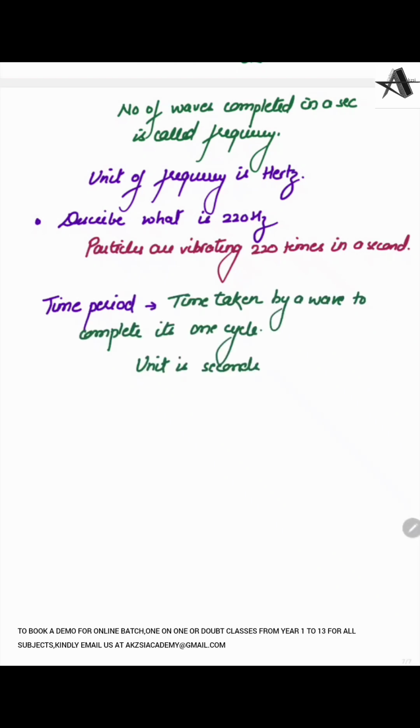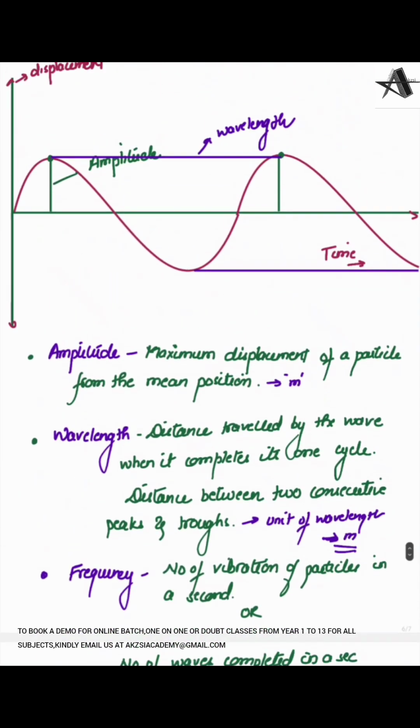The next definition is time period. The time period is the time taken by one particle to complete its one cycle. By a wave to complete its one cycle, by the particle to complete its one vibration, that is the time period. So we can say the time period is the time taken by a wave to complete its one cycle. One cycle means how much time it took to move from here to here.